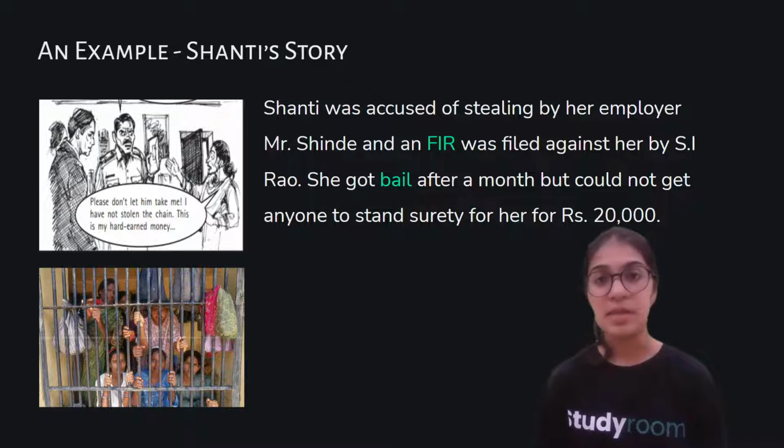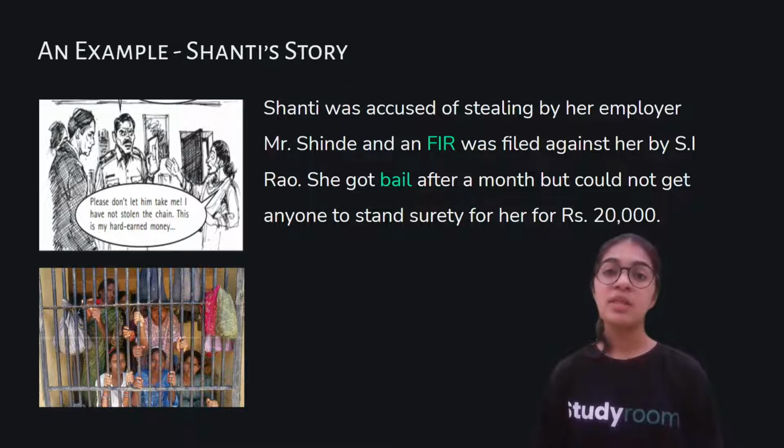So now Shanti's brother says that you're asking us to get released on bail, but we do not really have any money, and all of the money that we have saved, that was rupees 10,000, has also now been taken by Mr. Shinde. Now what do we do?